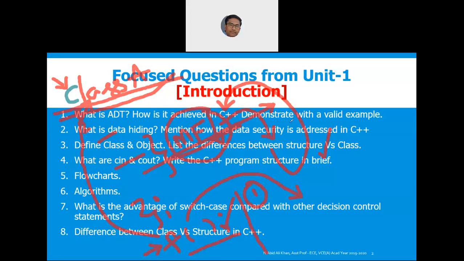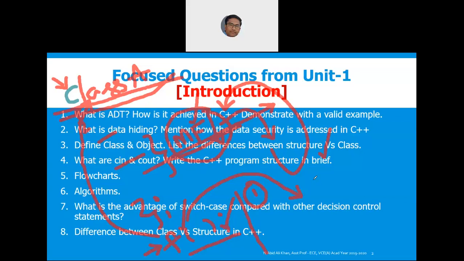In order to use a member function, you have to mandatorily create an instance of your class, which is called an object. So using that object only can you use your member function, whereas anybody can use a general function. So these are the two important notable differences that need to be written if it is asked for 2 marks.